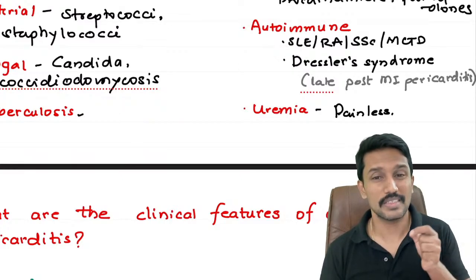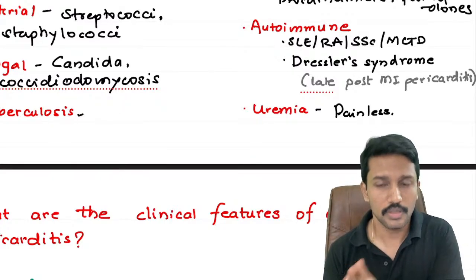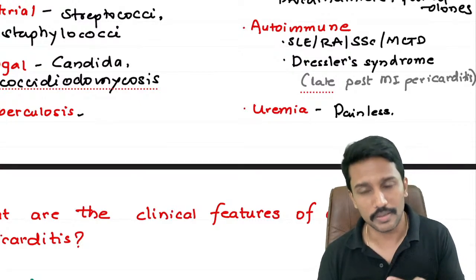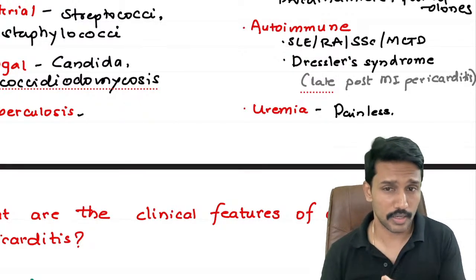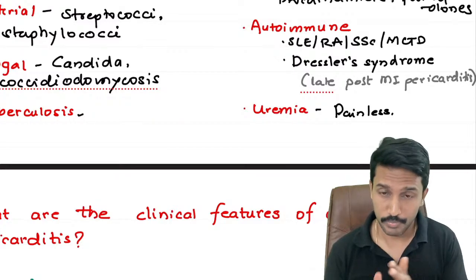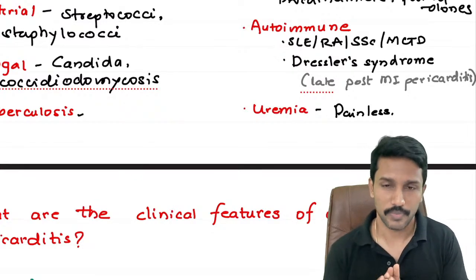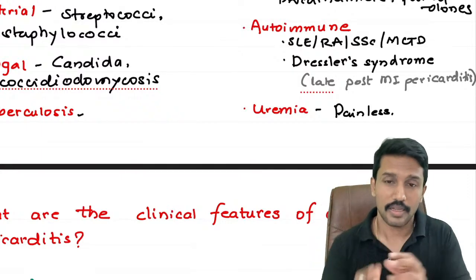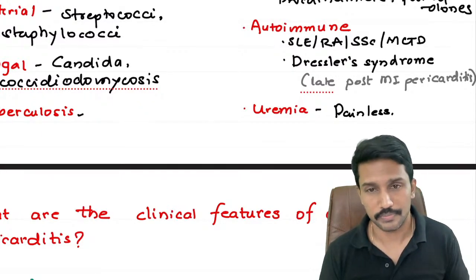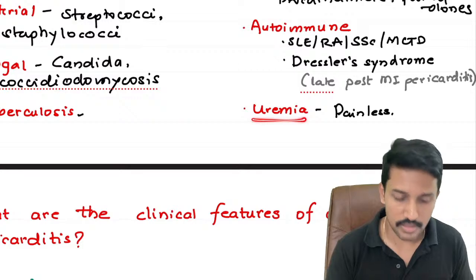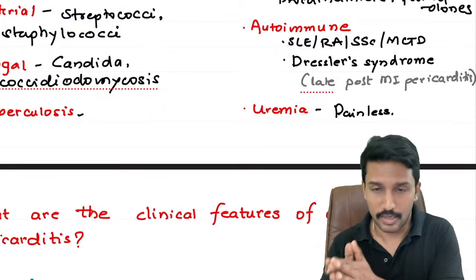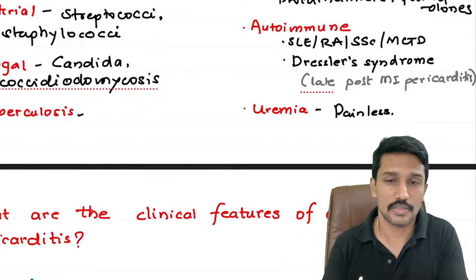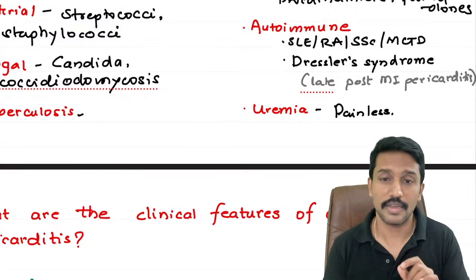But recognition of this patient's pericarditis is very, very important, because we know that uremia increases the risk of bleeding. That is why many CKD patients often bleed. Plus, if it is a case of CKD, he may be on dialysis. During dialysis, he may be receiving heparin. That also increases the risk of bleeding. So now if bleeding happens inside the pericardial cavity, that can compress the heart and can lead to what we call cardiac tamponade. So uremic pericarditis does carry the risk of developing cardiac tamponade. And then if I want to avoid all these consequences, I have to recognize uremic pericarditis early and treat.